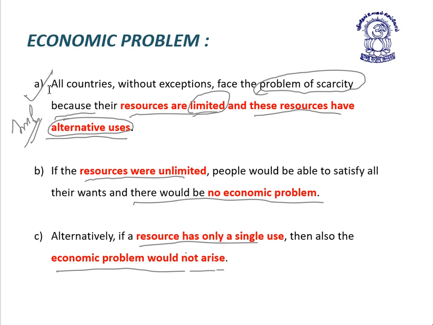So what is the economic problem, friends? First, there are 5 points. First point is that all the countries without exception, that is, all the countries of the world face the problem of scarcity because resources are limited and resources have alternative uses. The second point we discussed: if resources are unlimited, there would be no economic problem. Point 3 is if the resources have only a single use, then also no economic problem would arise.